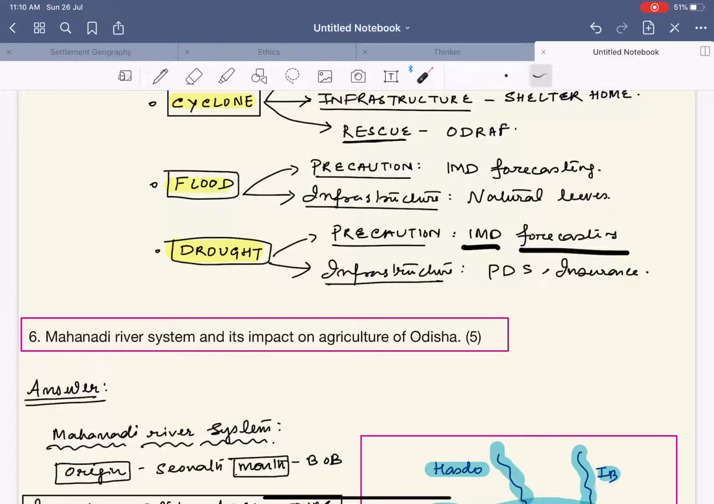In case there is a forecast of heavy rainfall, then there is a situation of flood. In case there is deficient rainfall, then there would be a situation of drought. Again, with respect to the drought, what is the infrastructure? The infrastructure basically includes the PDS distribution network. Again, we have the insurance in case there is a failure of the crop. In the insurance itself, you can also write about the Pradhan Mantri Fasal Bima Yojana, etc.